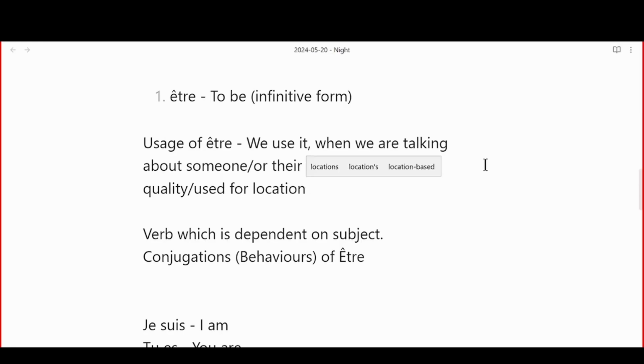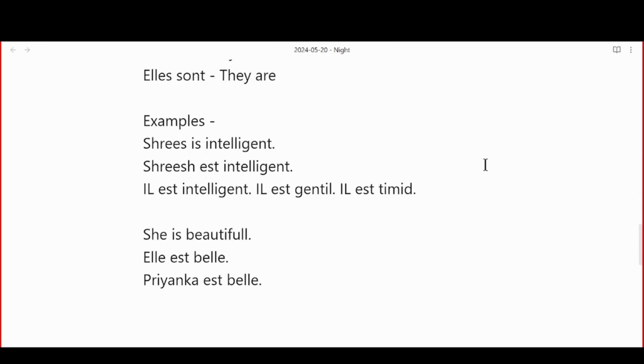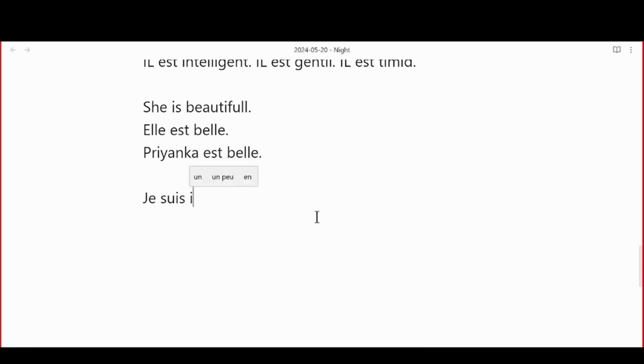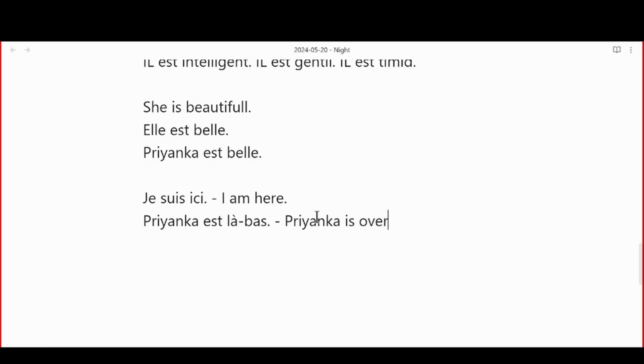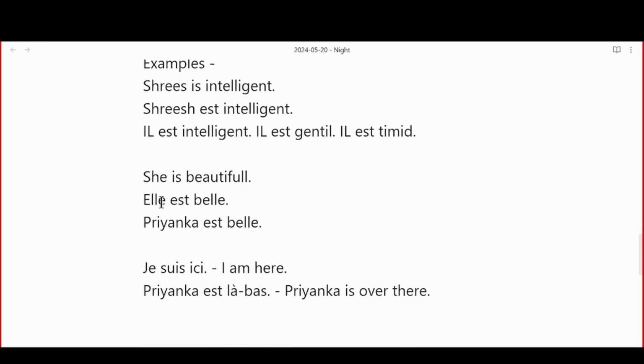Être can also be used to describe location. For example, I am here. Je suis ici, which means I am here. If I want to say Priyanka is over there, Priyanka est là-bas. Priyanka is over there. See how I'm using être? Je suis. This is être. I am.